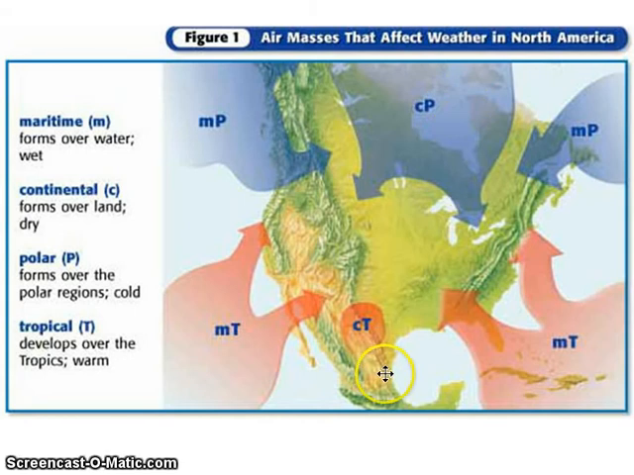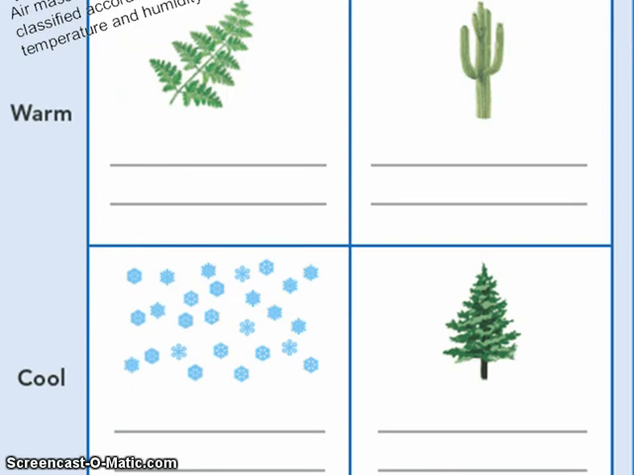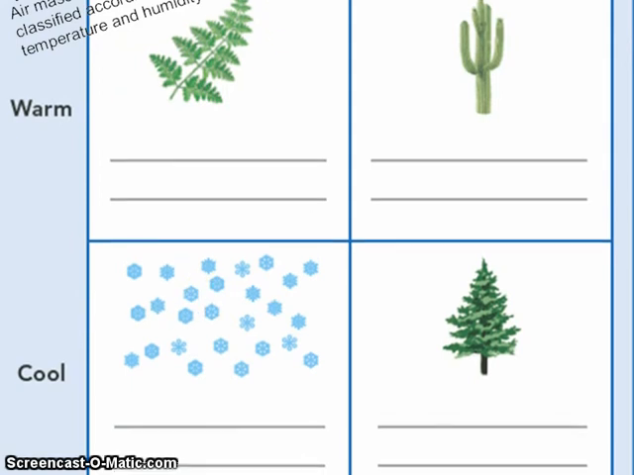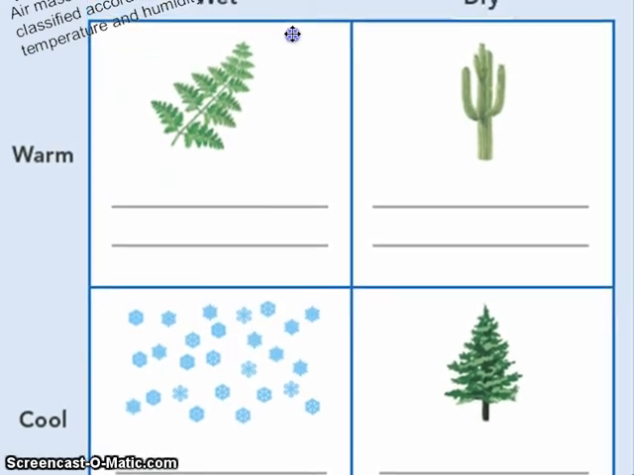Let's look down here. If an air mass forms over the region of Texas or Mexico, the air mass would be tropical because it is warm in this area, but it would also be dry because it is forming over land. If you look at these two air masses, you can see that they are forming over the oceans, but along our equator, which is a warm region. So these two air masses would be called maritime tropical, and they would be warm and wet. Let's take this information and actually fill out this chart that you have in your note-taking packet.